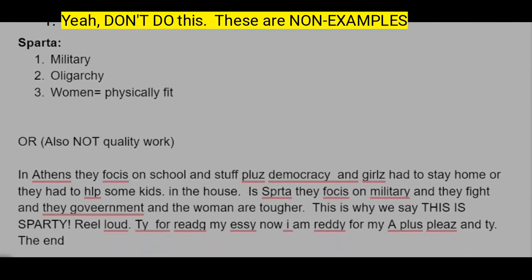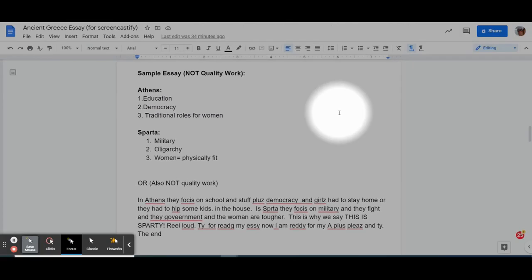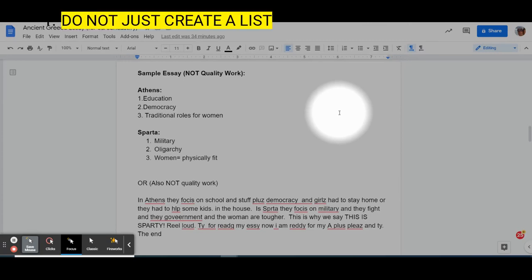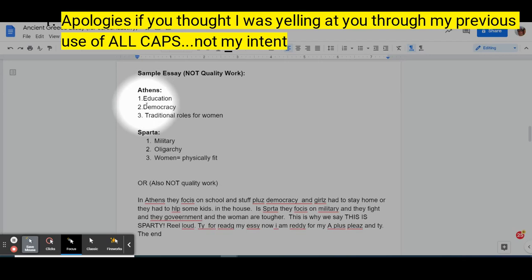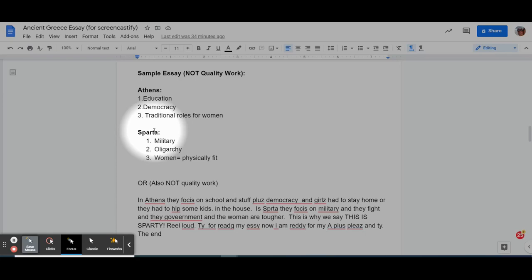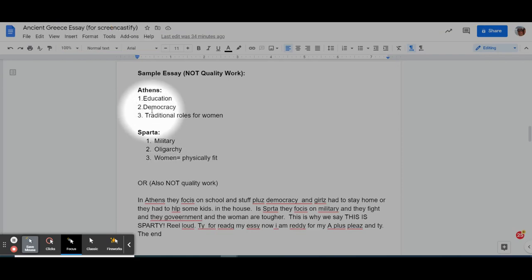All right. Sometimes I think you guys kind of get a kick out of when I give you non-examples. Okay. So this is not quality work or things I don't want to see. First of all, I don't want you to just give me a list. Your essay is not just a bulleted list. Athens, education, democracy, traditional roles for women. Now, these points are accurate. It's not an essay. So don't just write bulleted points. You can do this to get started back in the graphic organizer phase, but this is not an essay. These are bulleted points.